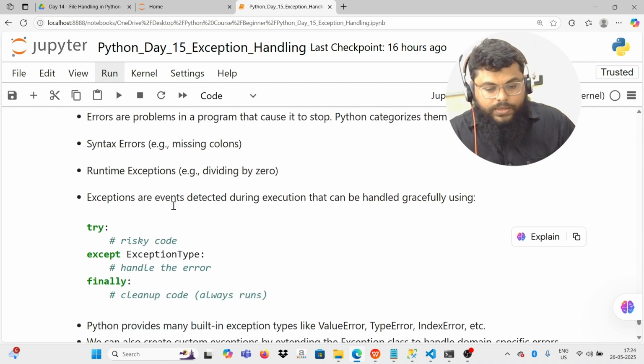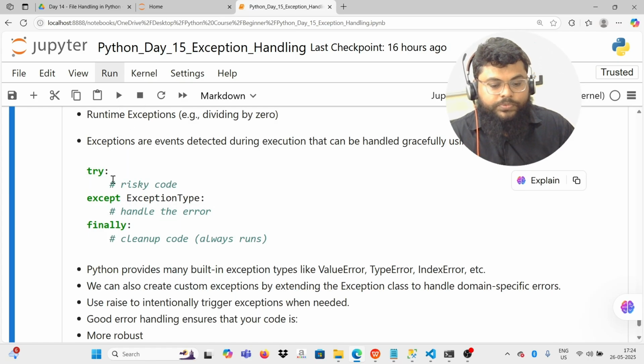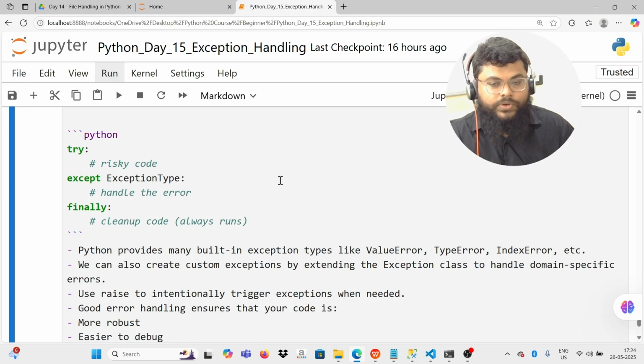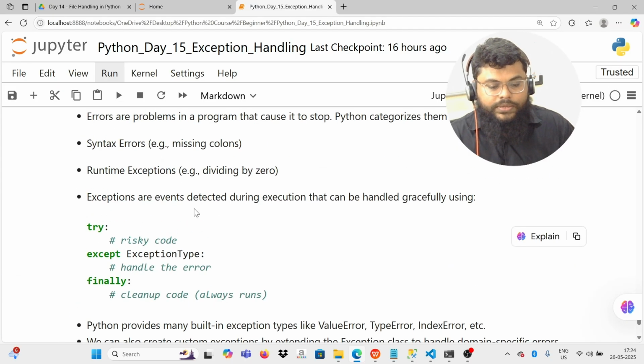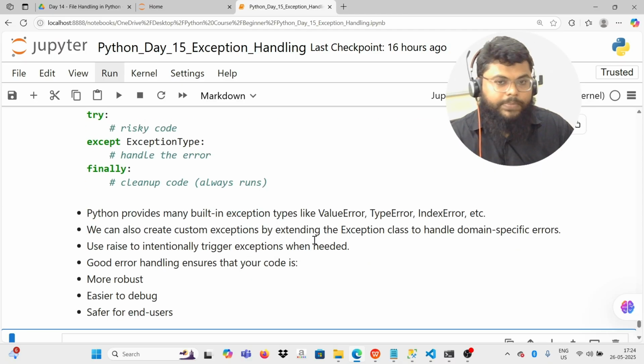Okay. So here is the syntax that we have seen. It starts with try, where you can put your risky code that might error out. You can catch that exception with the except clause, writing what the exception type is. And then the finally block always runs by default. If you do not mention anything, by default it's a pass statement.